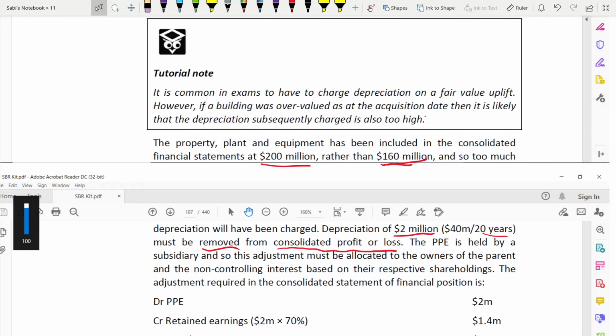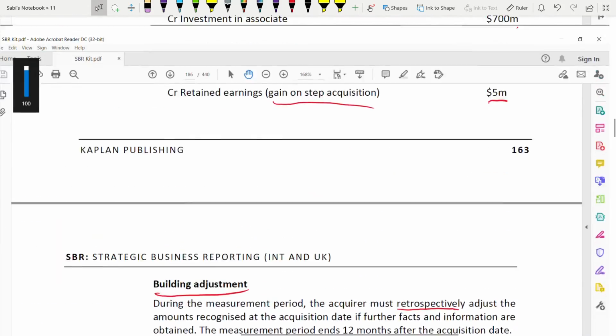PPE is held by the subsidiary and so these adjustments must be allocated. See, if an asset or liability is held by the subsidiary, when you're taking it over, you need to allocate it between the owners and the NCI. Okay, because the PPE is what? It is held by the subsidiary, so the adjustment must be allocated between the owners and the NCI. Same as how we have done in the previous one for the franchise right.